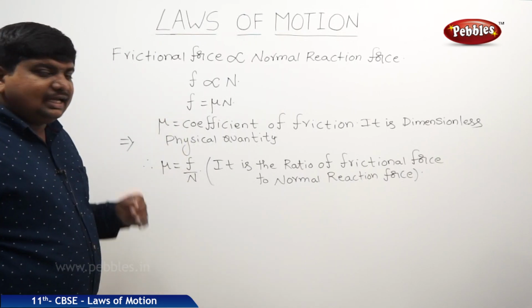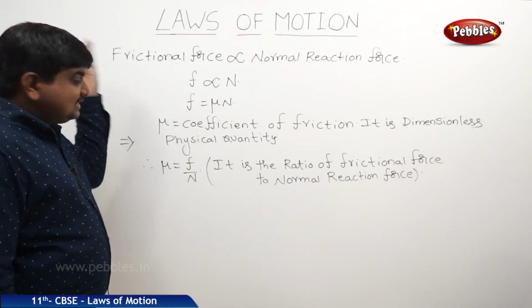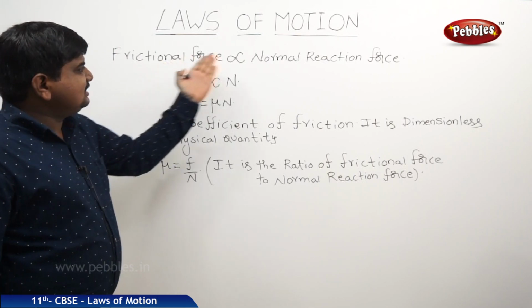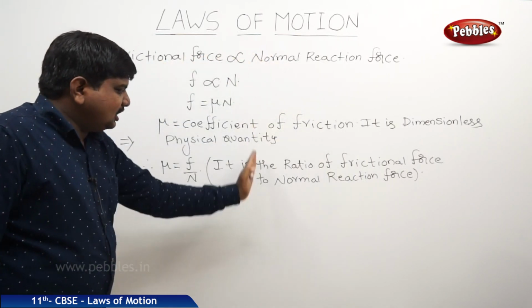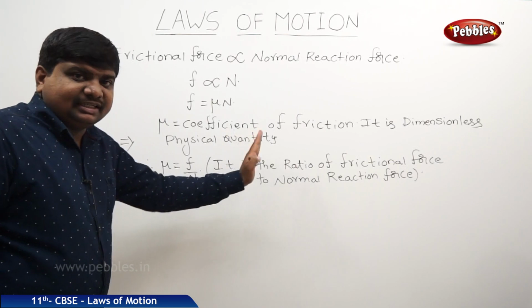These things we can say are the laws of friction: friction is independent of area of contact, and friction is dependent on the normal reaction force, along with the equation about the friction.